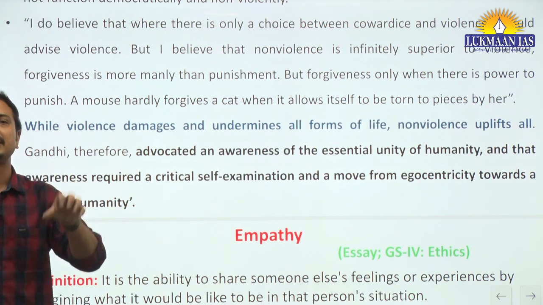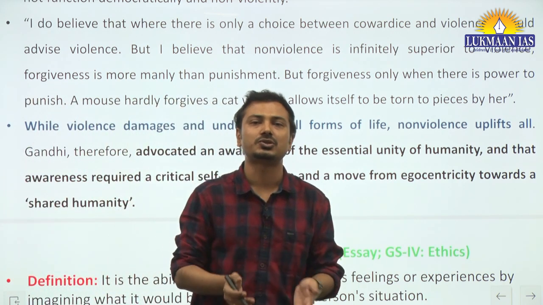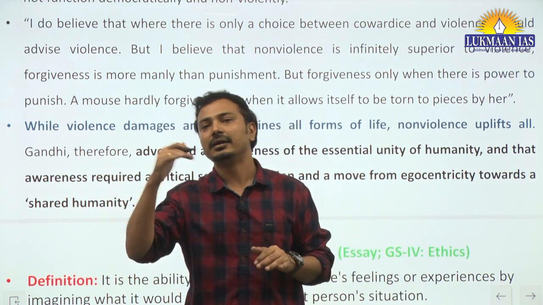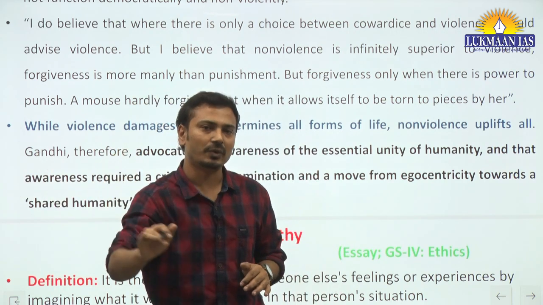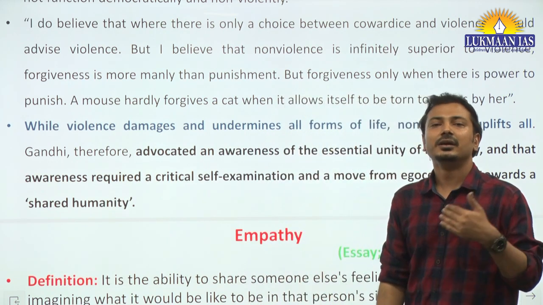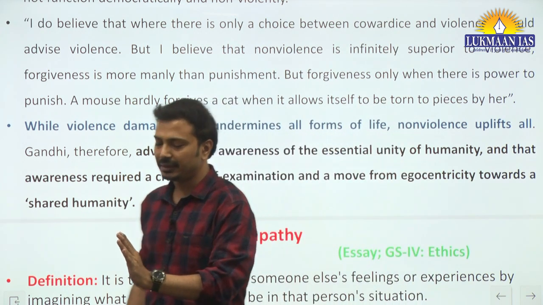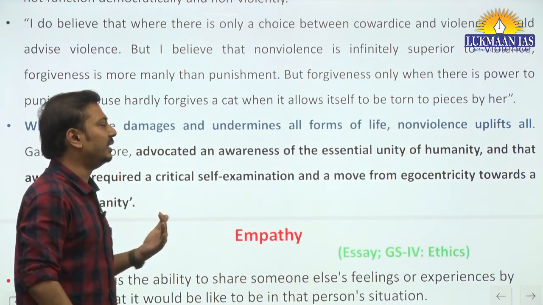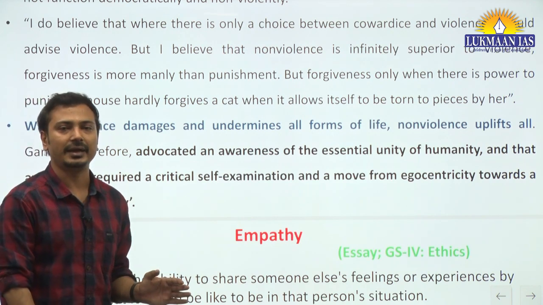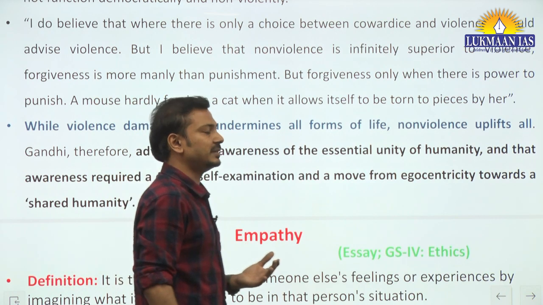When we say egocentricity, people and countries start giving importance to themselves and keep the interest of others at a lower pedestal. This is the problem. And if we shift this egocentricity to shared humanity, then we will consider the interests of all mankind the same, and then we can say peace is established.